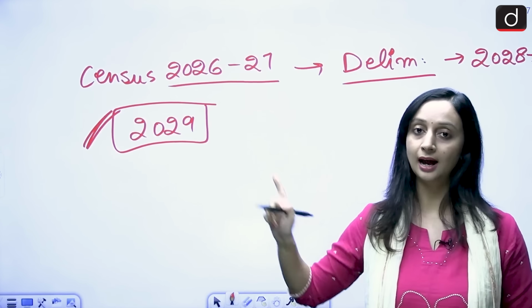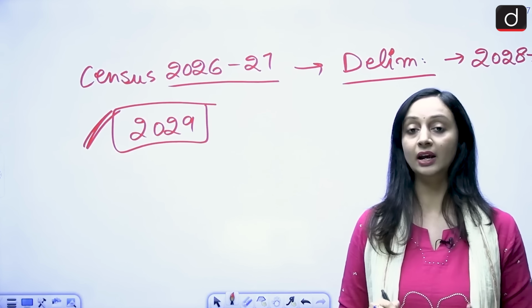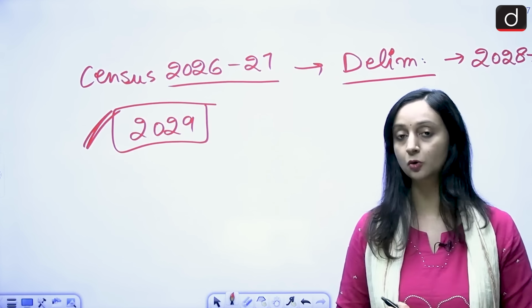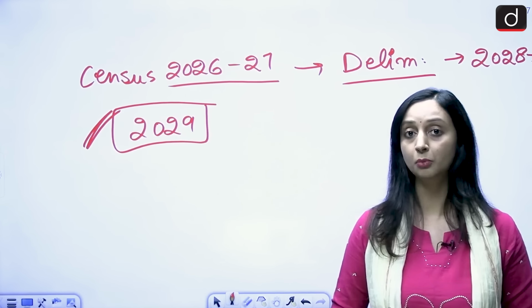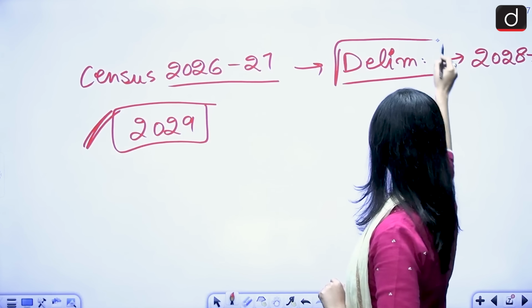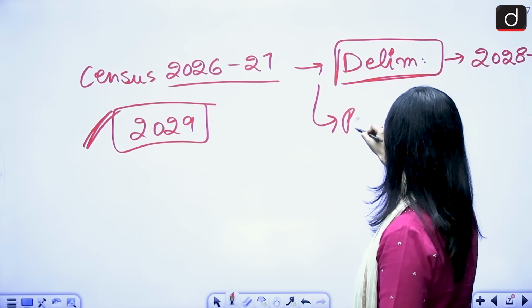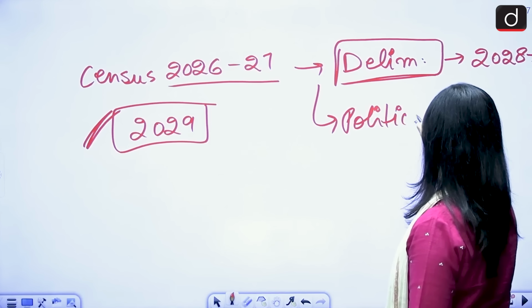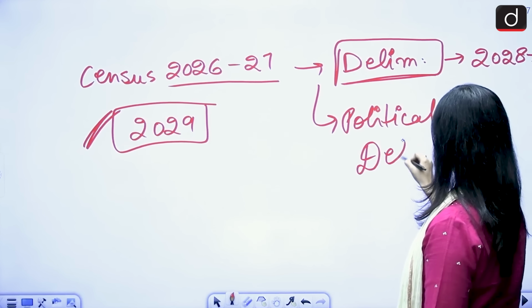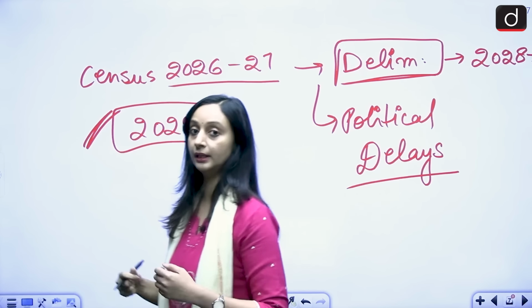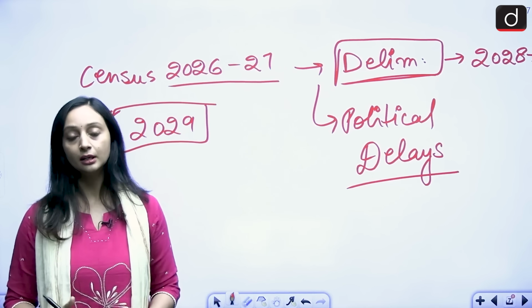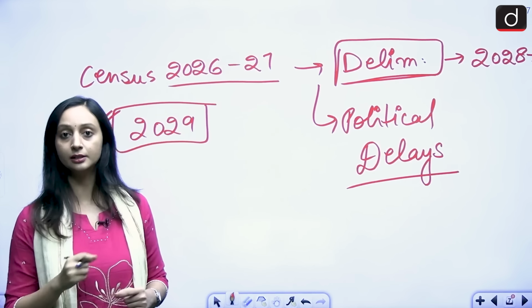But this is an ideal scenario. This is very hard to implement. There are going to be procedural delays, administrative delays, and most importantly, this delimitation is going to see political delays. The delimitation bill is actually the heart of the entire debate over here. Political parties are not supporting the current delimitation.